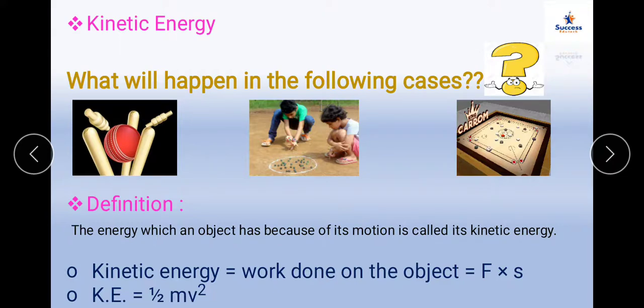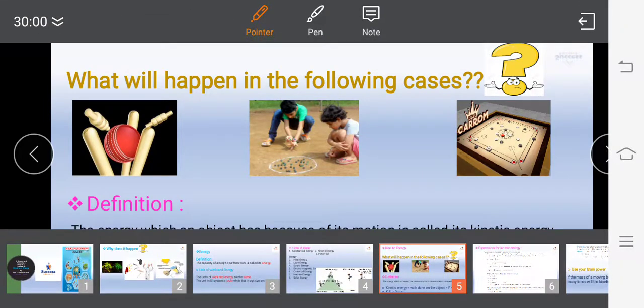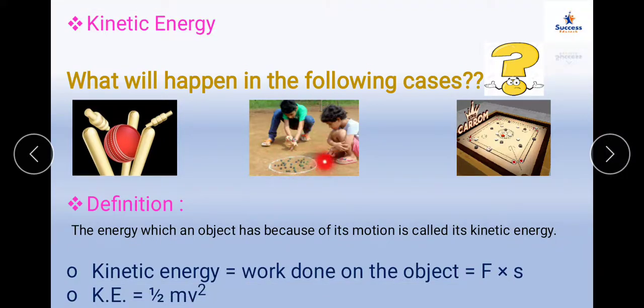From the above examples, we understand that when a moving object strikes a stationary object, the stationary object moves. Thus, the moving object has some energy, part or all of which is shared with the stationary object, thereby setting the stationary object in motion. You can see here, which is the stationary object? The stationary object is the stump and the moving object is the ball. Here the marbles are stationary, and one marble which is in motion is held by this boy. The coins here are stationary and the striker here is in motion.